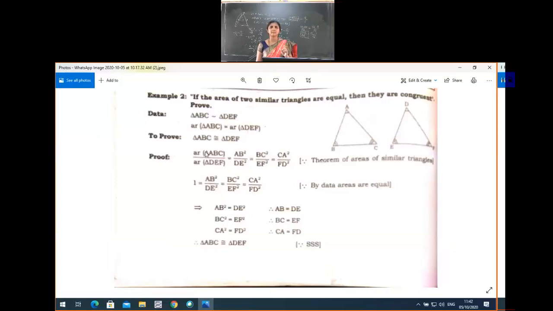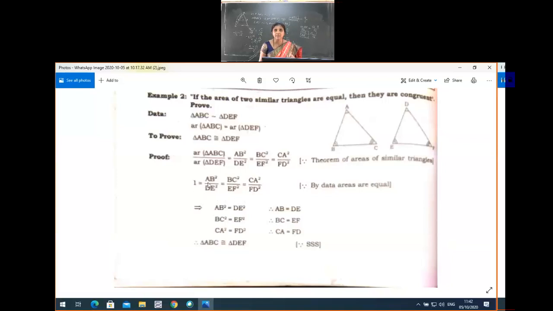Whatever we substitute, for example 36 by 36, it is 1, no? So 1 is equal to AB square by DE square, which is equal to BC square by EF square, which is equal to CA square by FD square. By data, areas are equal, and we got this result. Now we have to compare these separately. 1 is equal to this one in the first step, next 1 is equal to BC square by EF square, then 1 is equal to this one.